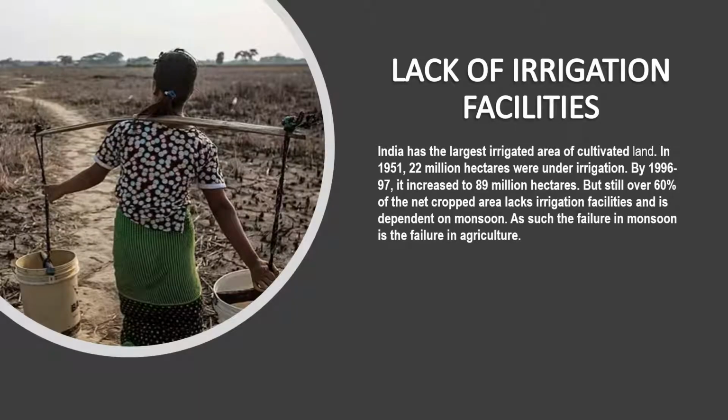Lack of irrigation facilities. India has the largest irrigated area of cultivated land. In 1951, 22 million hectares were under irrigation. By 1996-97, it increased to 89 million hectares, but still over 60% of the net cropped area lacks irrigation facilities and is dependent on monsoons. As such, the failure in monsoon is the failure in agriculture, and this is one of the main reasons why there are so many suicides happening by farmers.